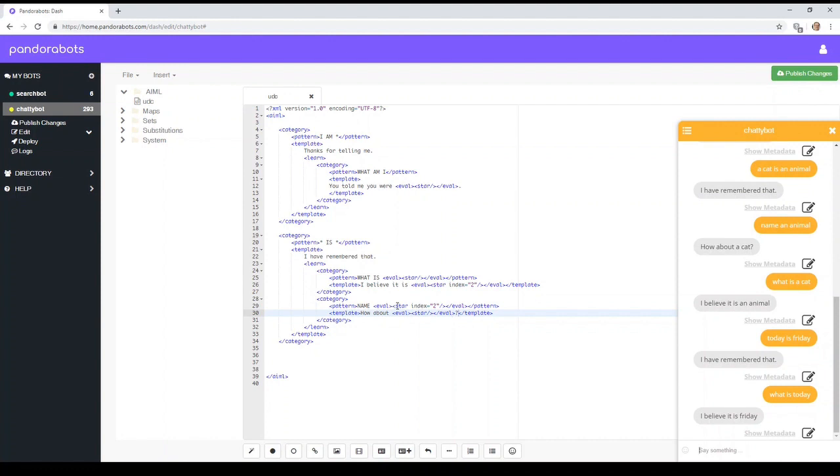Really useful. Now, you can't actually see what the bot's learning. It's all held inside its internal database. So what you can have is a category called Learn F. What Learn F means is it's exactly the same, apart from it writes it out to a file so you can inspect it later.